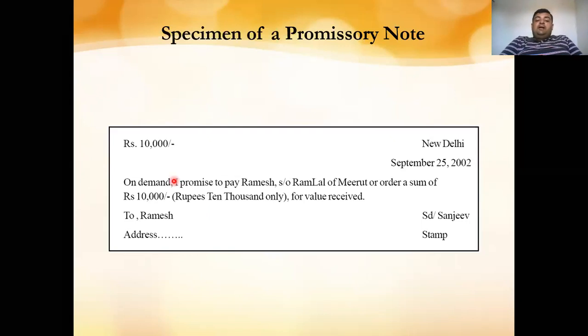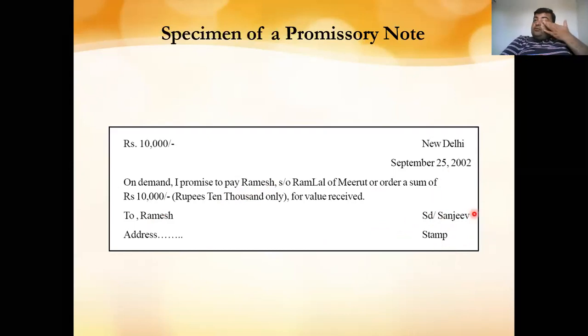Here it is written: on demand, I promise to pay Ramesh, son of Ramlal of Meerut, or order, if Mr. Ramesh orders it, the sum of rupees 10,000 only for the value received. It may be for anything. Now here it is addressed to Ramesh, to whom Sanjeev has to pay, with the address of Ramesh, and below is the signature of Sanjeev and the stamp of the company or of anything.